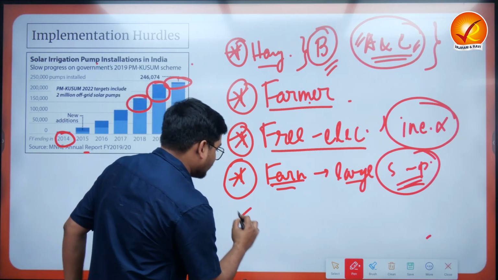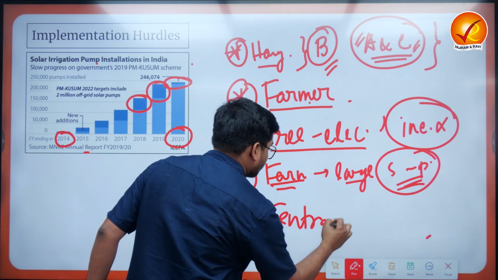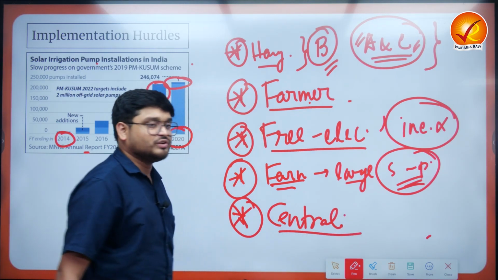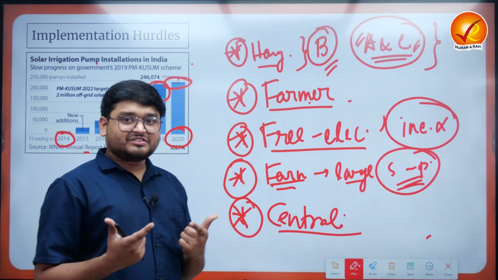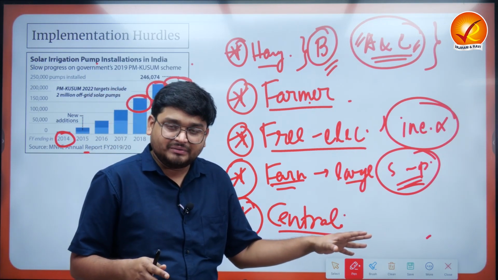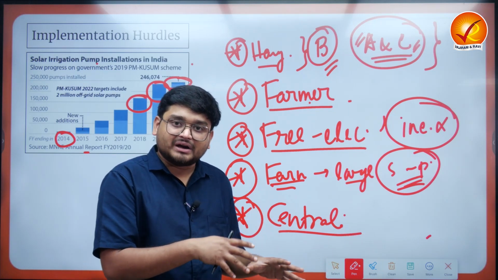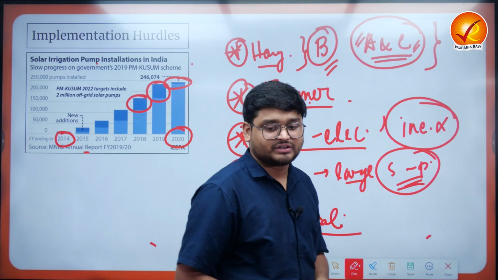And finally, the over centralization of this particular scheme is also leading to implementation issues, particularly with reference to tussles between the ruling governments of the state governments, between their political parties and the main political party at the center. So there have been various political issues with reference to this.